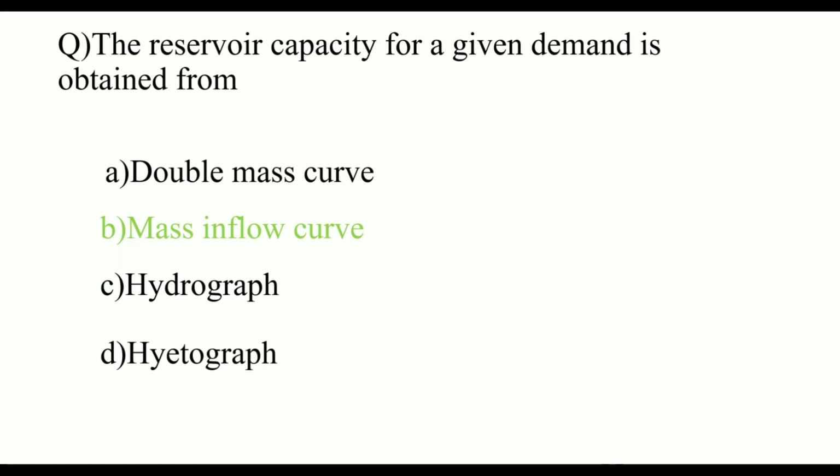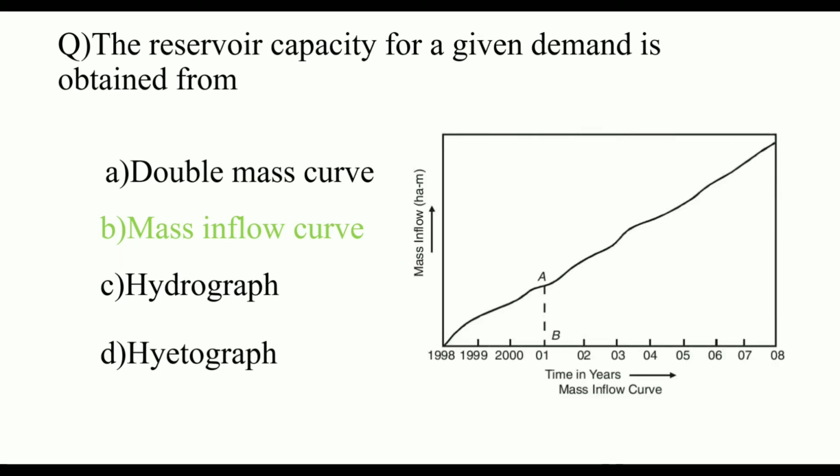Hydrograph is the intensity of rainfall versus time. So this is also not a correct answer. Answer is B, mass inflow curve. The plot is drawn between the mass inflow on the y-axis and time in years on the x-axis. So the reservoir capacity for a given demand is obtained by the mass inflow curve. In this mass inflow curve, we can find the surge, surplus and deficit. By adding the surplus and deficit, we can know the reservoir capacity for the future.